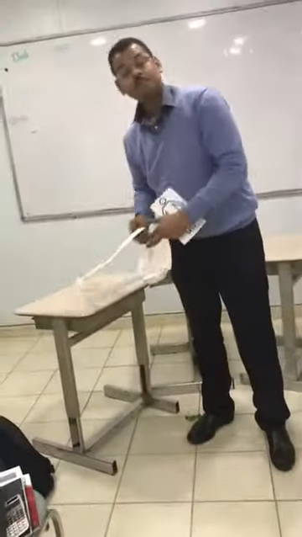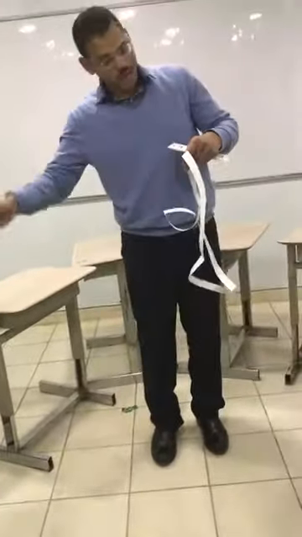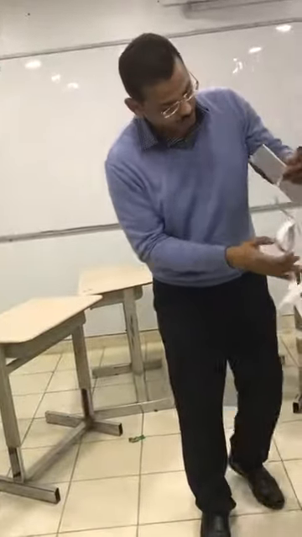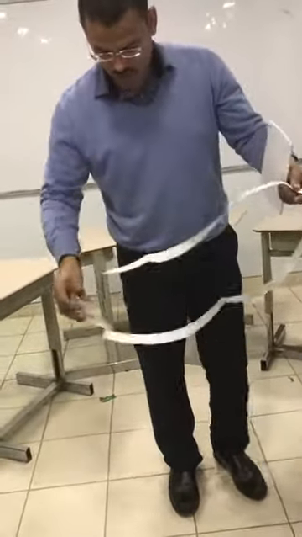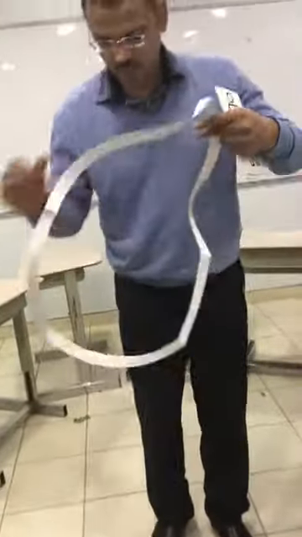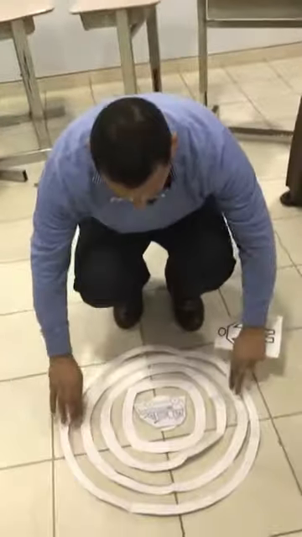The distance between the circles represents the distance between the centers of rarefactions or centers of compressions, by the way. And another one like this, okay?